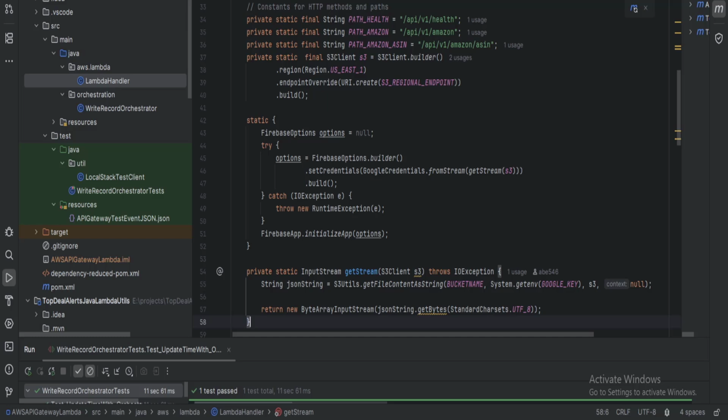Number one, I created an S3 client that was static that could be used and passed down to this handle request. Number two, I created a Firebase application, which is similar to a client, that was static and can be passed down in this request. Why is that significant? The reason is that it will exist in the Lambda's init state. Because it exists in the Lambda's init state, you get a lot of benefits.